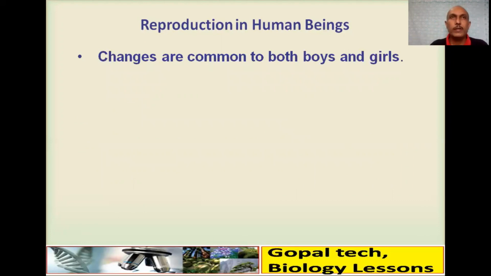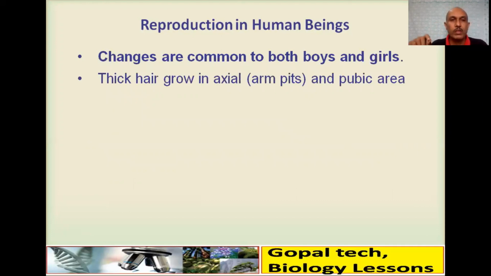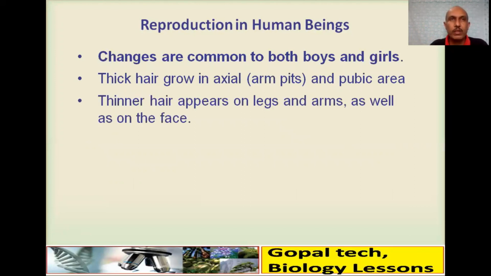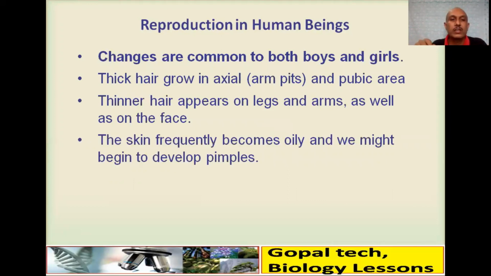First, during puberty, thick hair grows in the axillary or armpit and pubic area. Thinner hair appears on the legs and arms as well as on the face. The skin frequently becomes oily and we might begin to develop pimples.